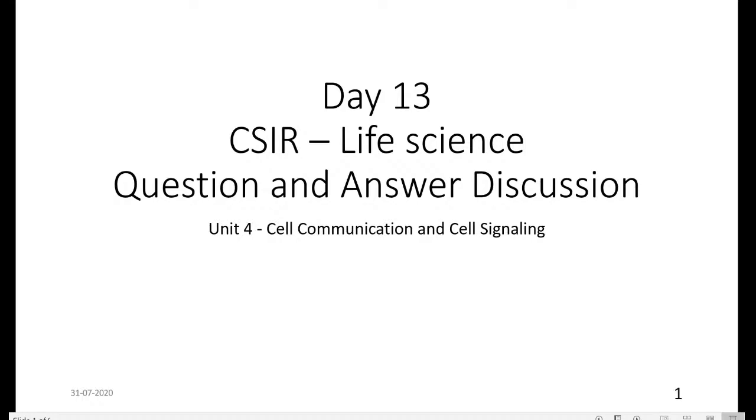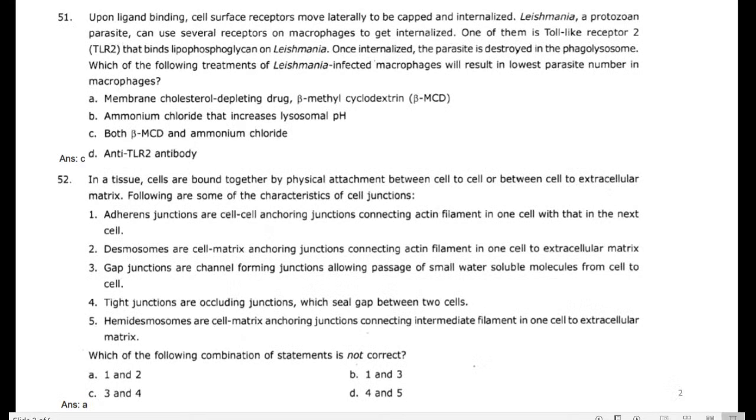Try to follow the questions. If you have any doubts, please ask in the chat box. The first question: upon ligand binding, cell surface receptors move laterally to be capped and internalized.